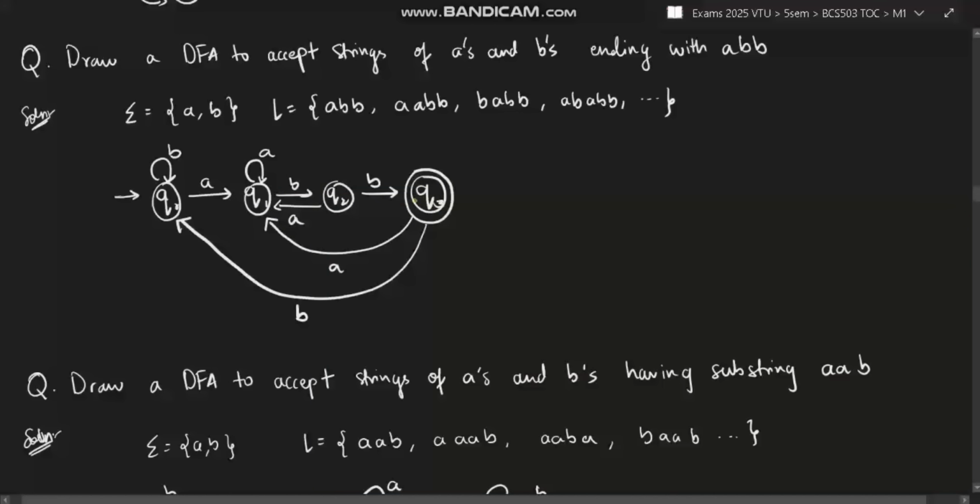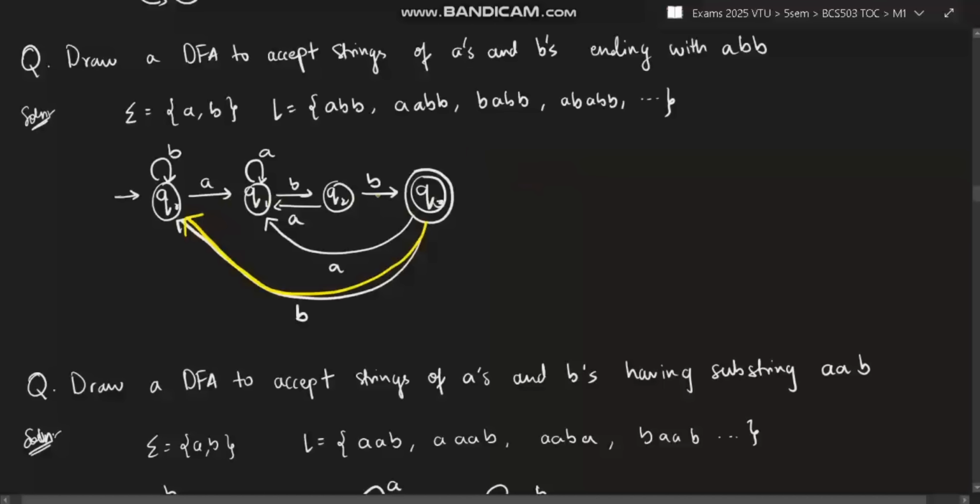What about B? Can I take a self loop? No, I cannot take a self loop. Why? Because if it's ending with ABB and I take a self loop B here, someone will come and type BBB. So it will be ending with BBB. That is not the right one. So what I will do, I take B to the place where it is starting.